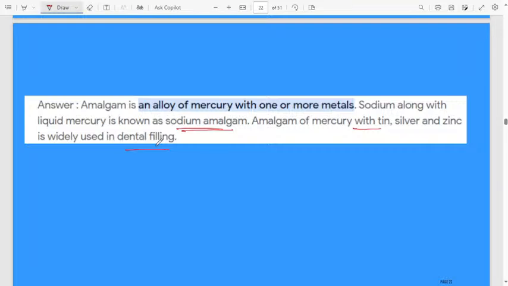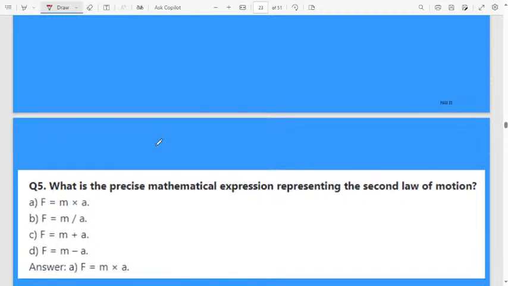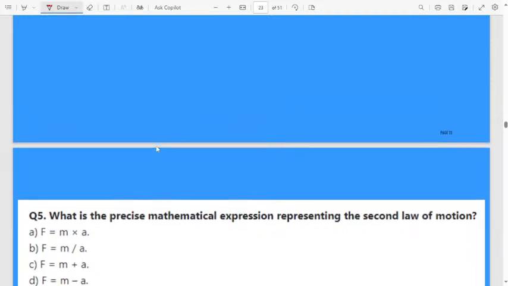Remember this also, more important points. Sodium amalgam means sodium mixed with mercury. Then amalgam of mercury with tin, silver, zinc, that one we will use in dental filling. Okay. Next question, this is an easy one.